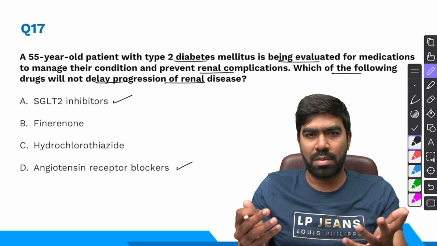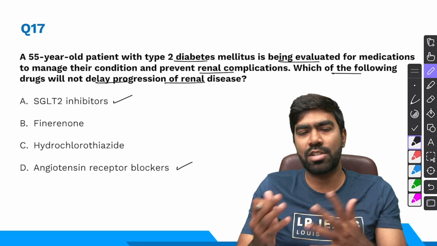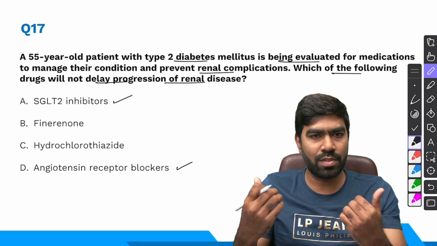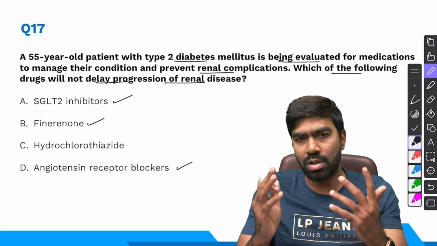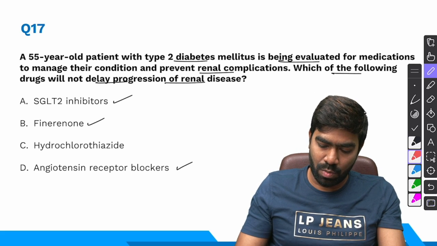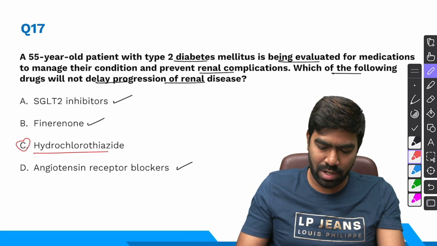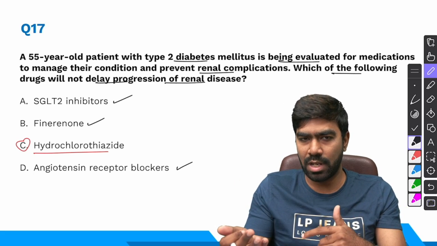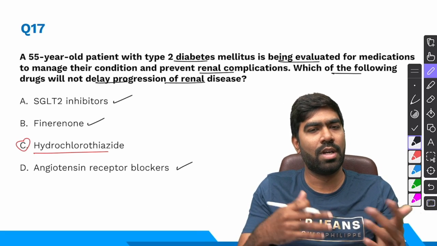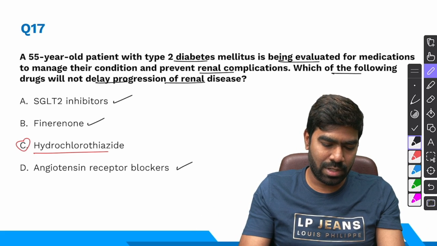And ACE inhibitors and ARBs, well-known drugs, are basically the drugs of choice in patients with hypertension and diabetes, or probably in patients with diabetic kidney disease with proteinuria. And finerenone is a modern drug. It's a non-steroidal MRA that is also approved for this indication. But what is not going to delay the progression of renal disease in patients with diabetes is hydrochlorothiazide. Apart from these drugs, SGLT inhibitors, finerenone, ACE inhibitors, ARBs, and probably GLP-1 receptor agonists, no other drug has been shown to delay the progression of diabetic kidney disease to end-stage kidney disease. The right answer is option C, hydrochlorothiazide.